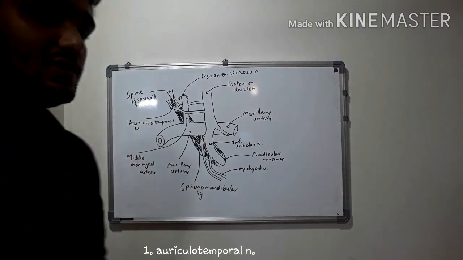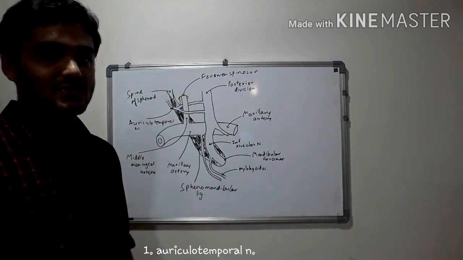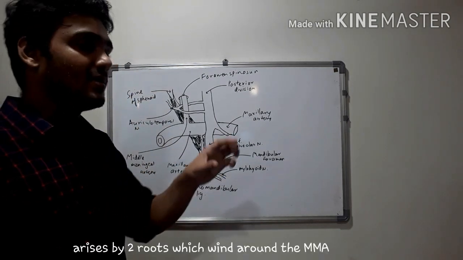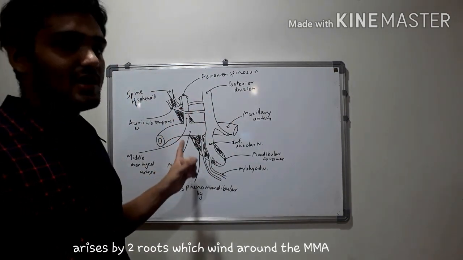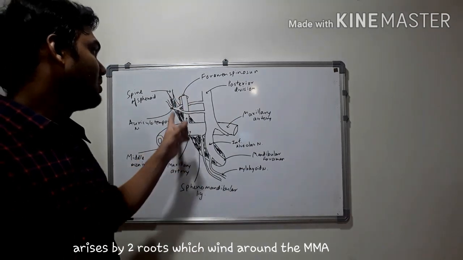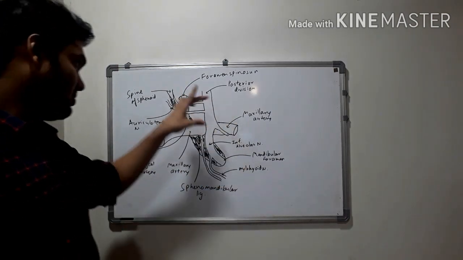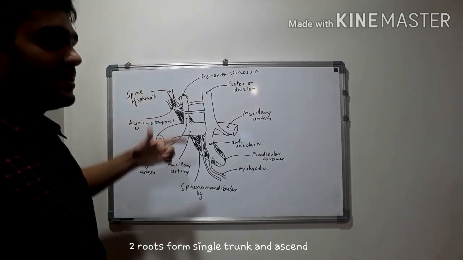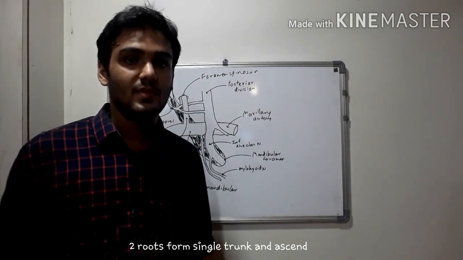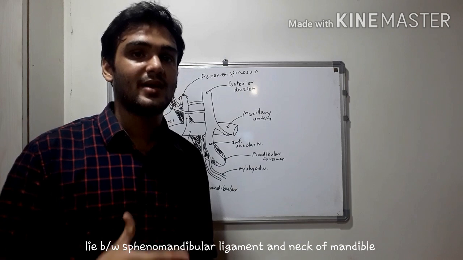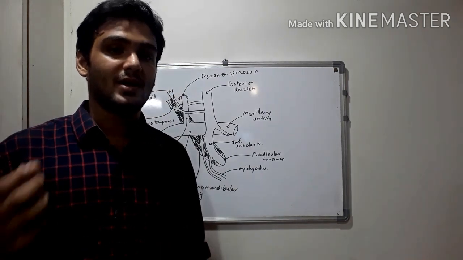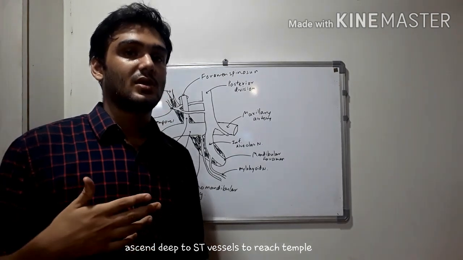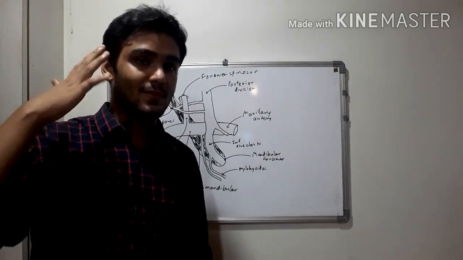Talking about its course, as you can see, it originates from the posterior division by two roots, and these two roots then wind around the middle meningeal artery. This is the middle meningeal artery which enters the foramen spinosum. So these two roots wind around it and then form a single trunk and ascend upwards. Then in the second step, they lie between the sphenomandibular ligament and the neck of the mandible, and then from the neck of the mandible they ascend upwards deep to the superficial temporal vessels. They ascend to the temple and supply the skin of it.